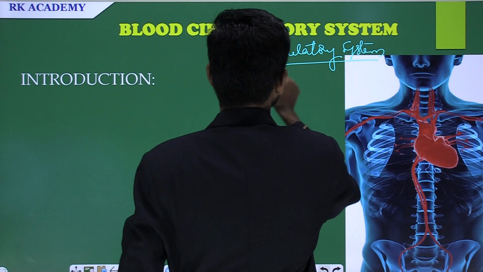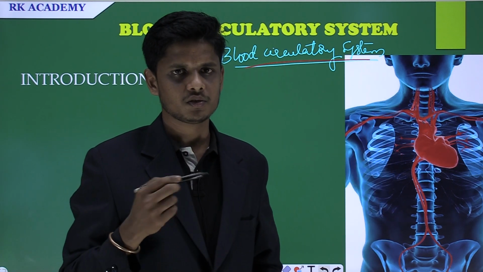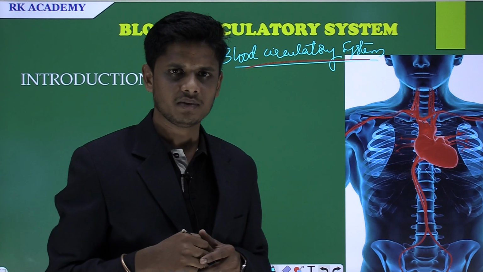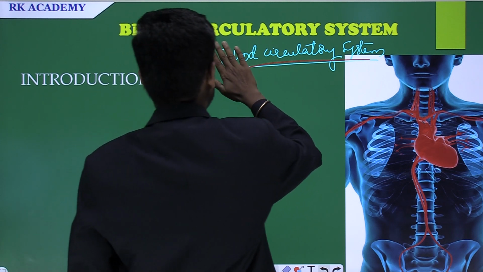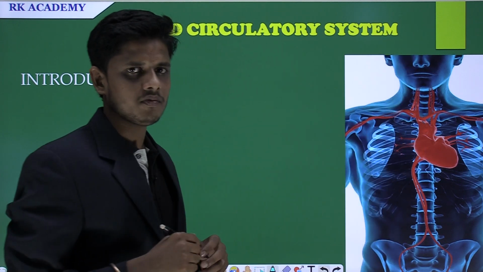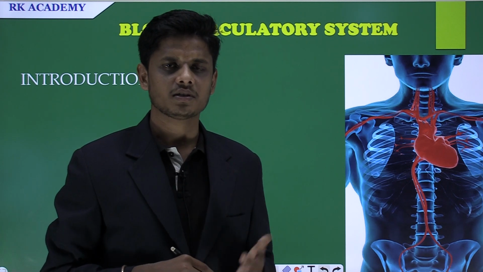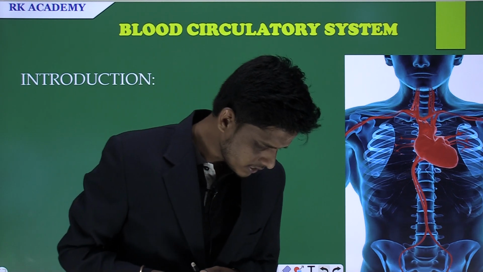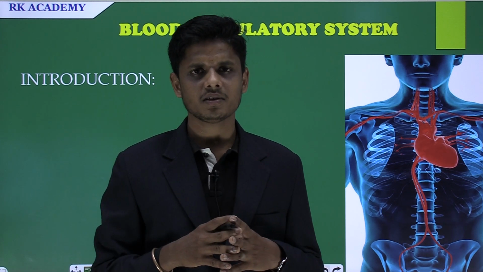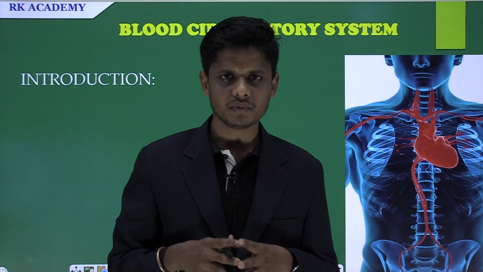This particular circulatory system is useful for the transportation of the food materials from the small intestines to the different parts of the body through particular structures called blood vessels. What is that? Blood vessels. The blood vessels carry the blood along with the food materials such as glucose, and some hormones, enzymes and other chemical substances. These blood vessels are involved in the circulatory system. So we are going to discuss the blood circulatory system in this session.